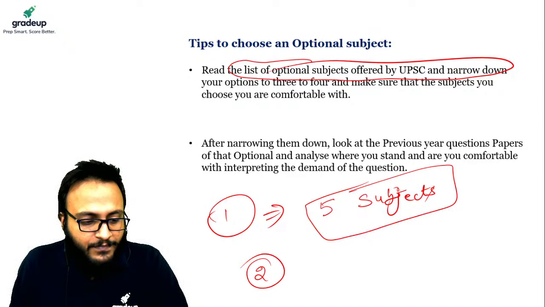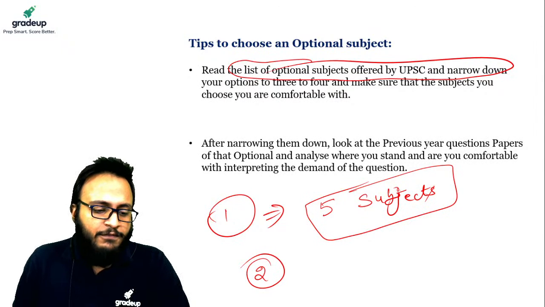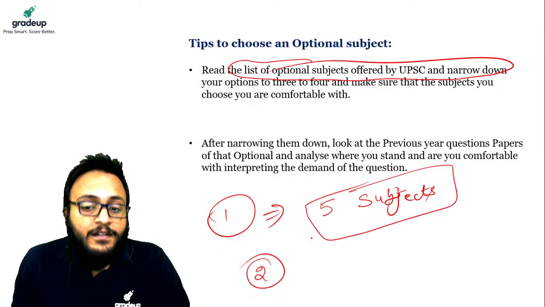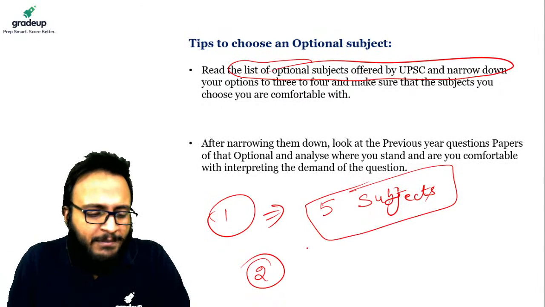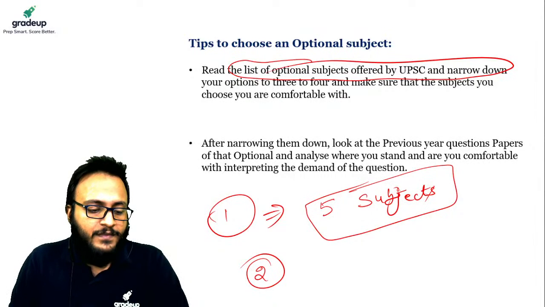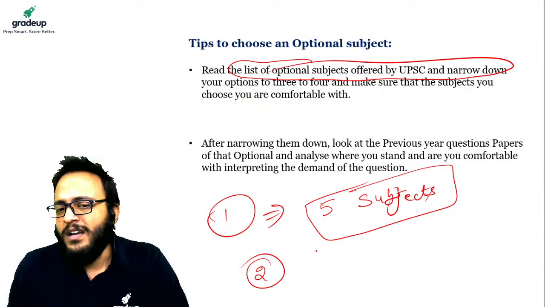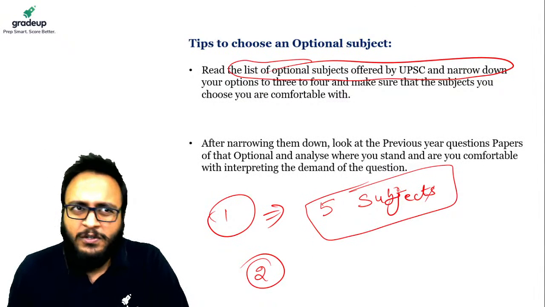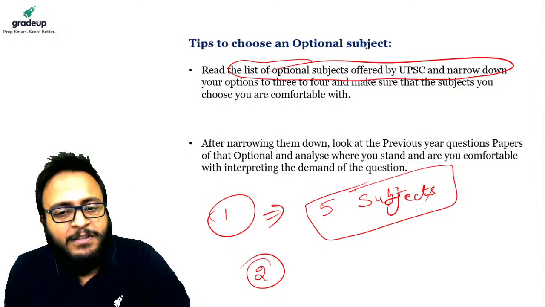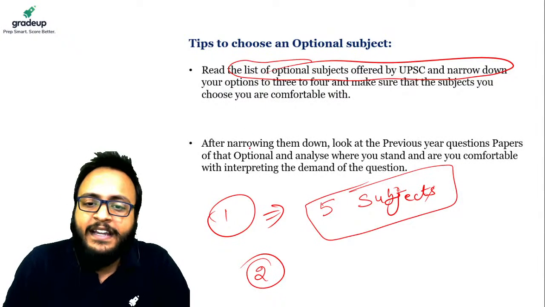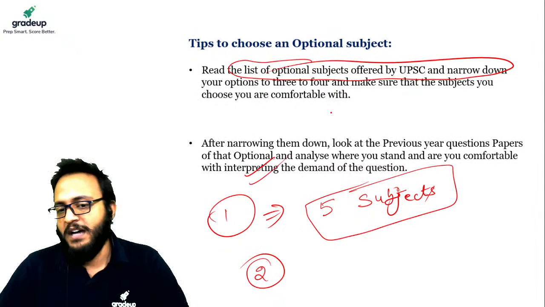If they are clear, then try to attempt at least one or two questions. If you are not able to understand the language of a question, that will become very clear just by looking at it and interpreting what the question demands.